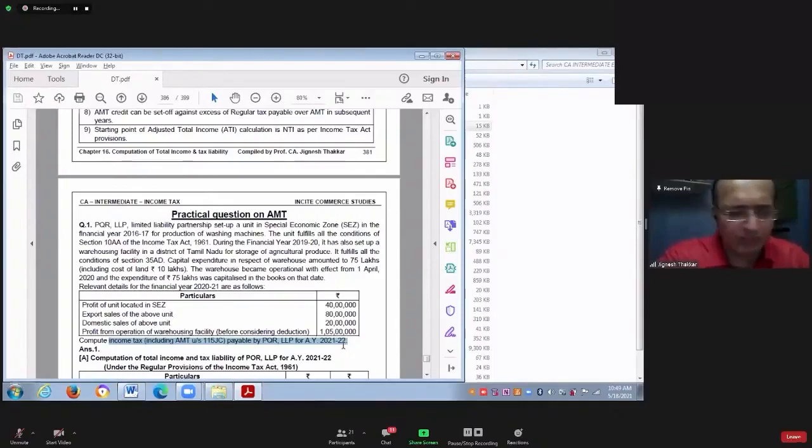So what is the income then? Income after deduction will be 40 lakhs from the business of warehousing facility. Have you all understood this?